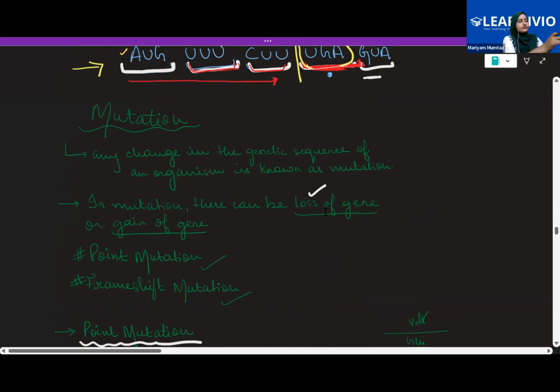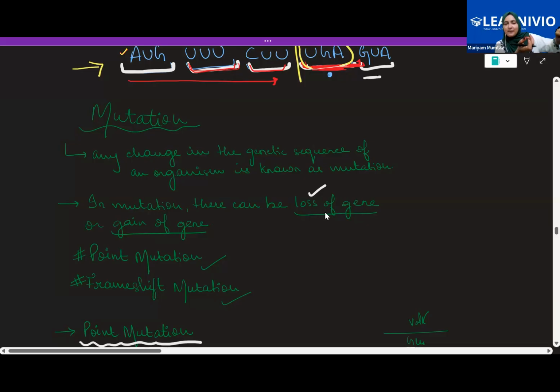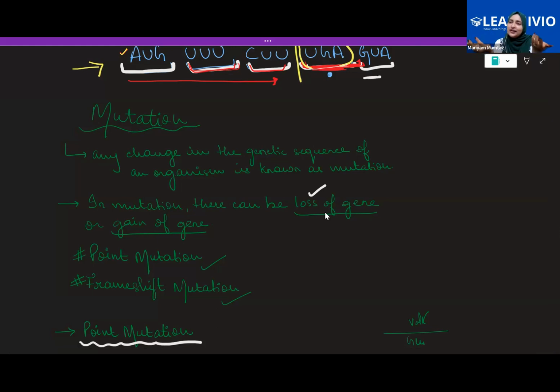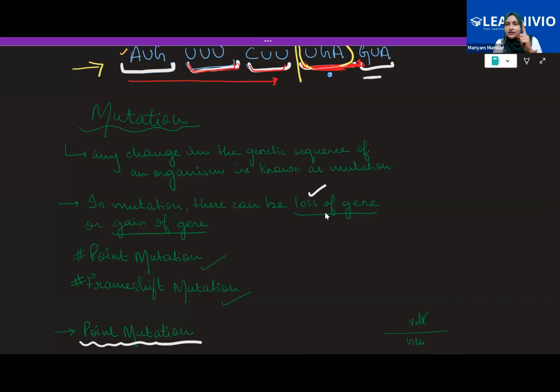Ma'am, point mutation happens at a particular point, and it's replacing. No, point mutation happens at a particular point, and frame shift mutation happens at a frame. In point mutation, just one base changes, a single change is there, either addition or deletion.